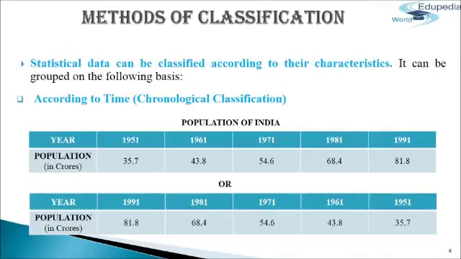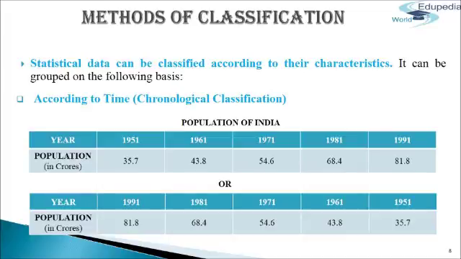Next, we come to methods of classification. Statistical data can be classified according to their characteristics. It can be grouped on the following basis. First, according to time, chronological classification. The collected data are grouped with reference to time, such as years, months, weeks, etc. These are classified normally in ascending order of time, but in certain cases, one can decide even by descending order of time. For example, population of India.